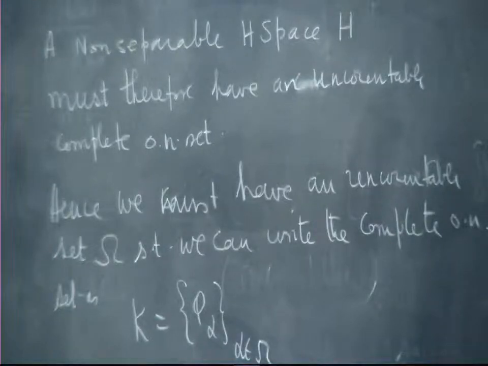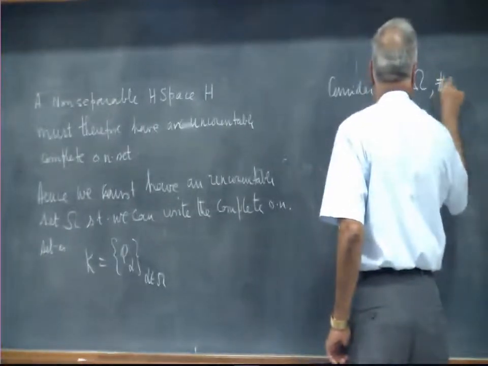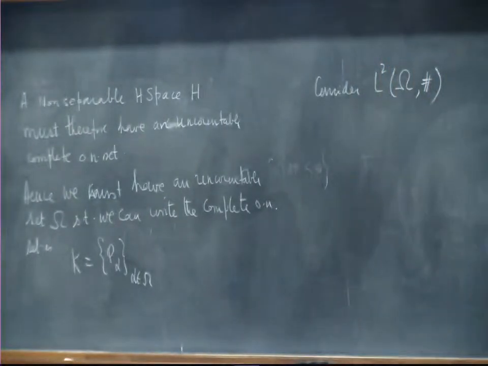Not really tricky. What happens then is you now consider L2 of omega with counting measure. What is this?